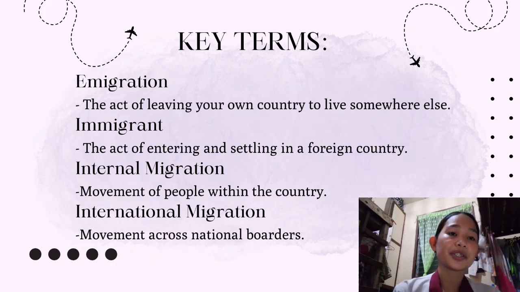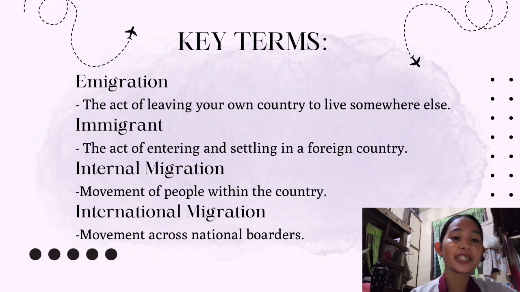In internal migration, it is the movement of people within the same country. So from one region to another, from one city to another city, or from one province to another province. It is the movement within that same country. The best example here is when someone from Zamboanga moves to Manila for work or studies. That is internal migration, because even if he or she is moving from one place to another, she's still staying in the same country.